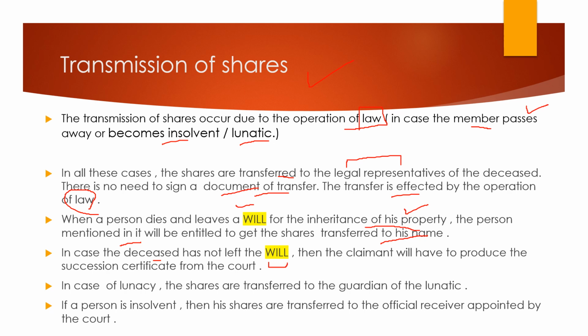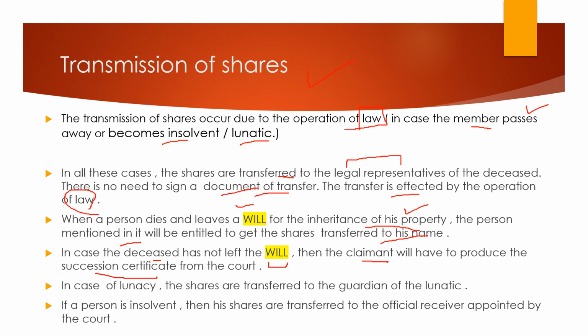In case the dying person did not leave a will, many times the person passes away and no will is made, then somebody will come to claim that property. They say, look, I am his nephew, or I am his son, or I am his neighbor, I am the claimant to that property, I am a claimant to those shares. That claimant will have to produce the succession certificate in the court, and then those shares will be transmitted to him.